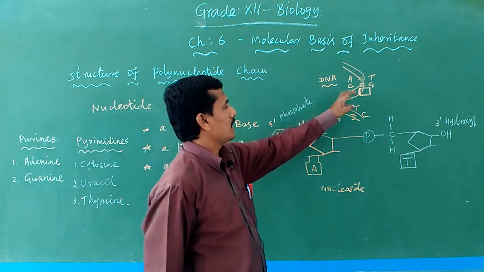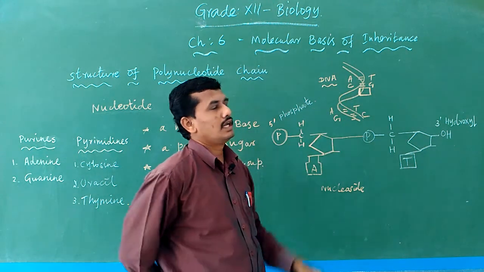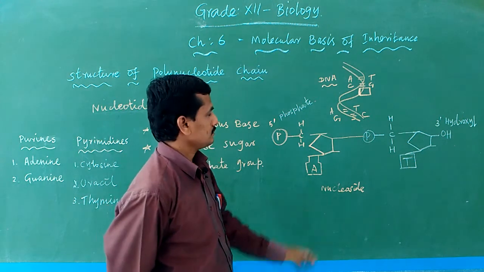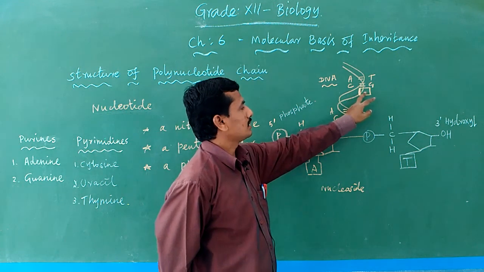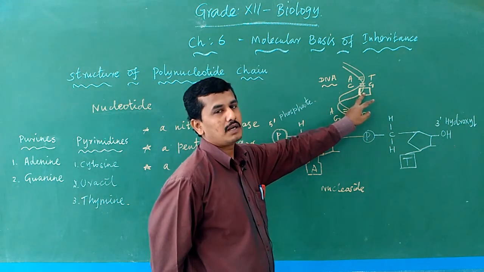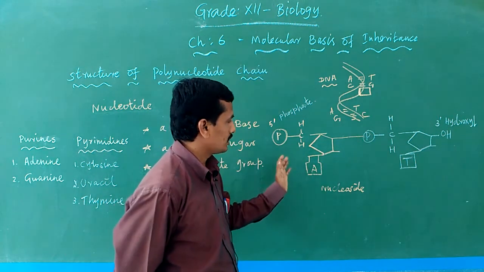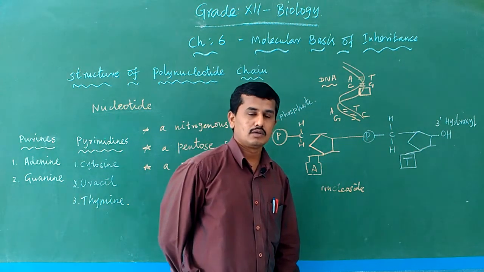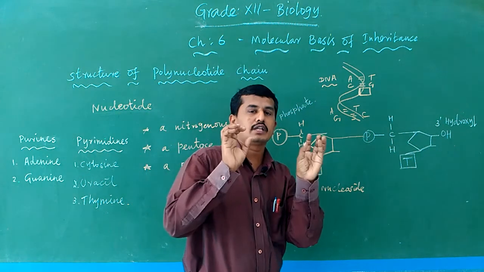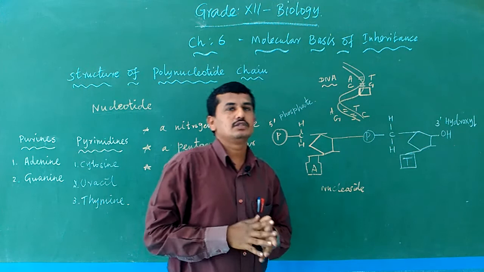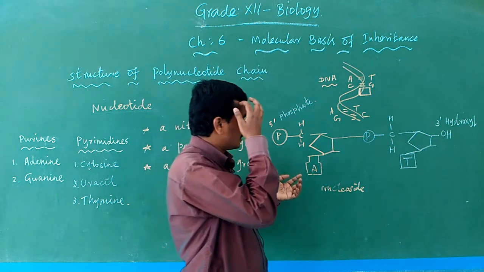This is the expanded view of DNA. DNA means a double helical structure, with two helical polynucleotide chains. A small part of the DNA is expanded here. So DNA is the collection of nucleotides: one nucleotide, then another nucleotide, another nucleotide. Two nucleotides make a dinucleotide. More than two nucleotides make a polynucleotide. This is a polynucleotide chain.